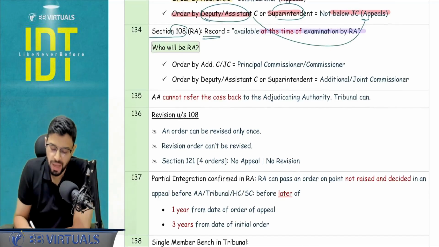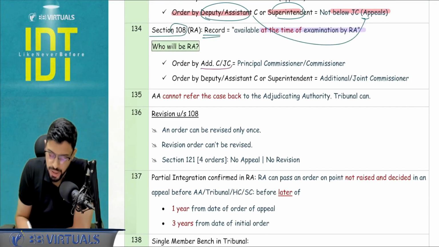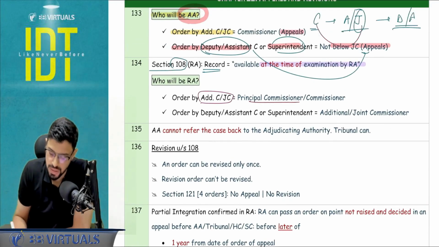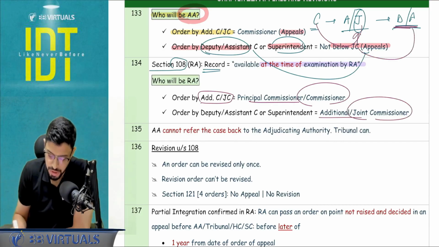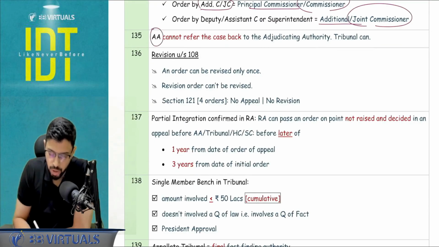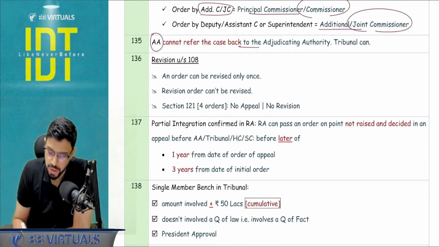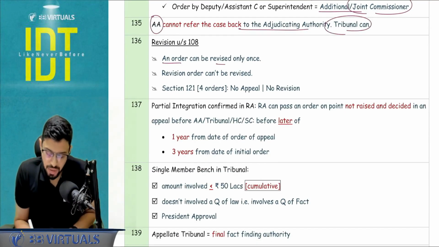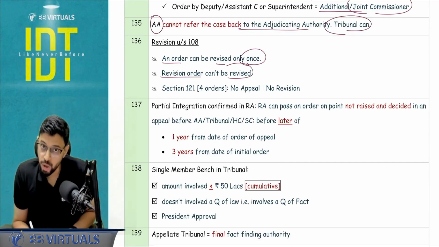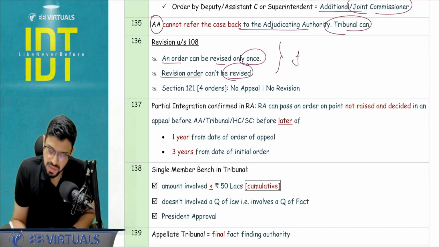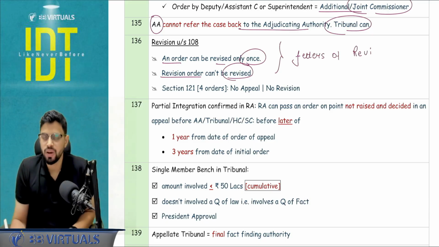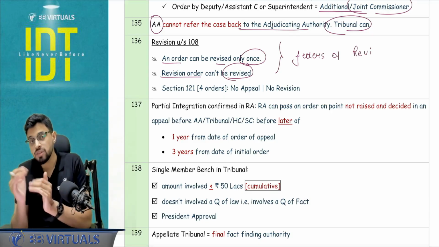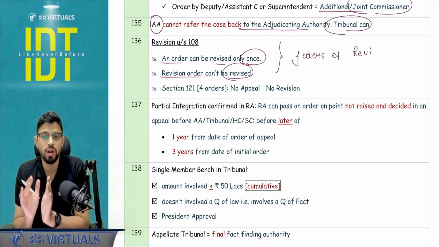by RA. And who will be RA? RA is basically your senior. So for an additional or joint commissioner, the senior is the commissioner or principal commissioner. For deputy or assistant, the senior is the additional or joint commissioner. Just a point to be noted: the appellate authority cannot refer the case back to the adjudicating authority, the tribunal can. Revision under 108: an order can be revised only once. A revision order cannot be revised again. This is part of the fetters, that is, restrictions of revision. So one particular order you can revise once. And a revisionary order, if that has some mistake, you cannot revise it again.